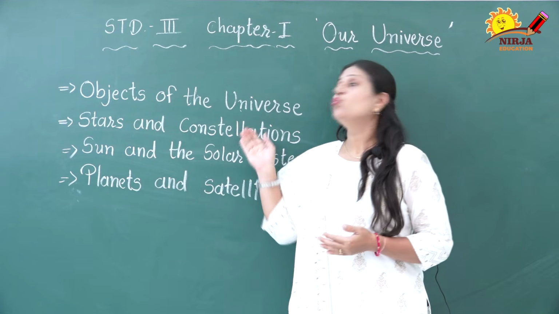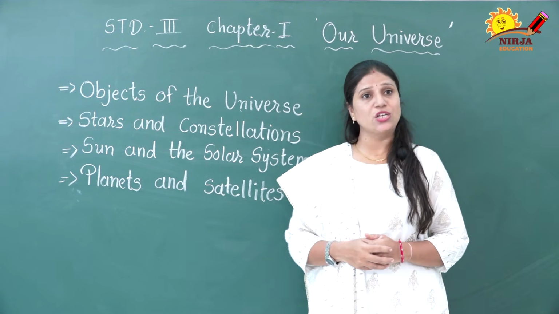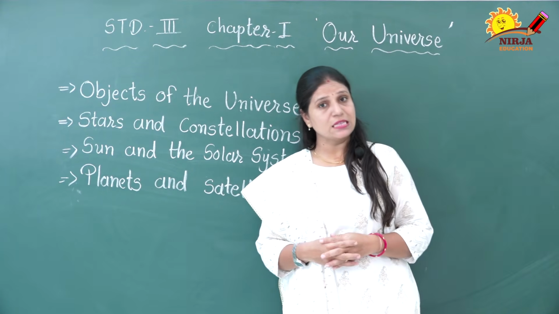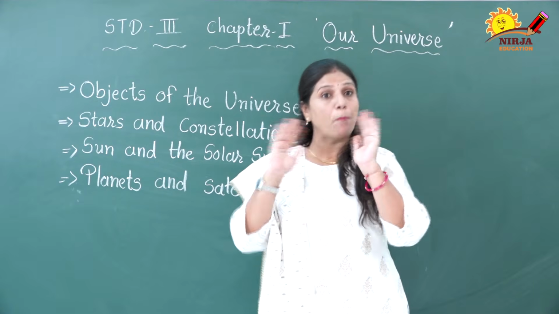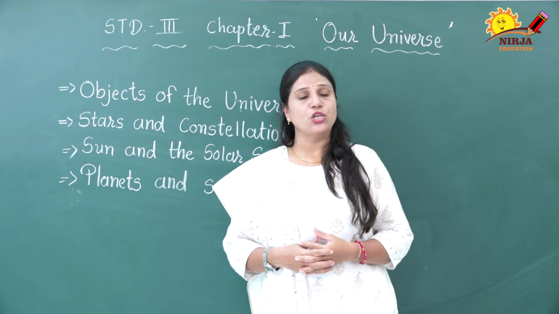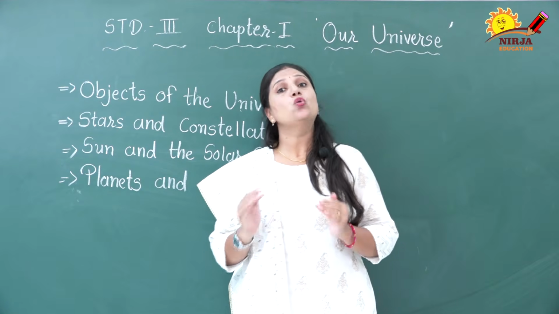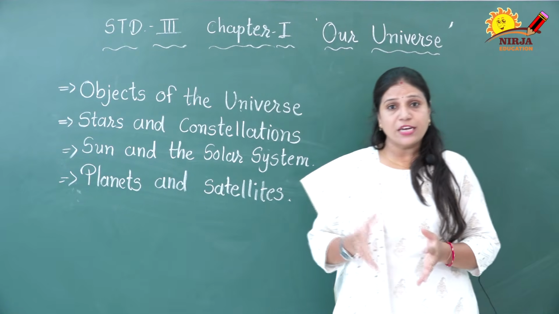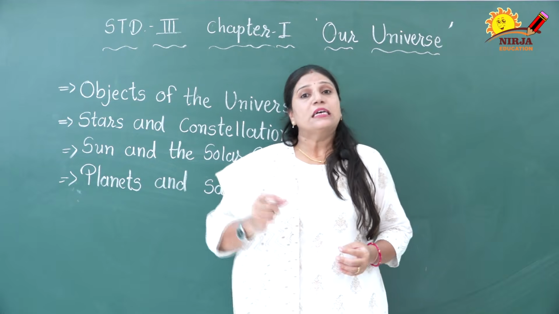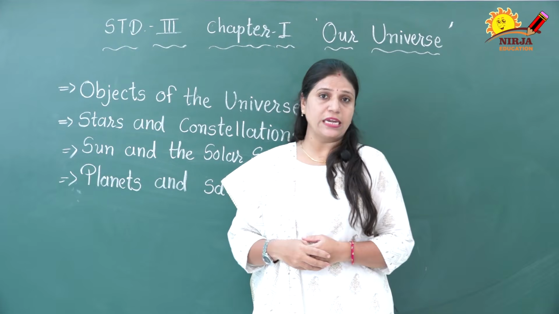Now we are going to know about the constellation. What is a constellation? A group of stars that appear to form a pattern in the sky is called a constellation. Some of the well-known constellations are Leo and Ursa Major, the Great Bear. The Great Bear is also known as Saptarishi in India.